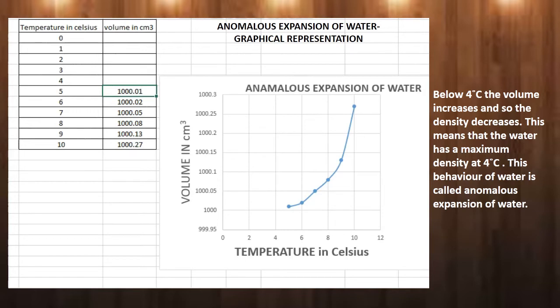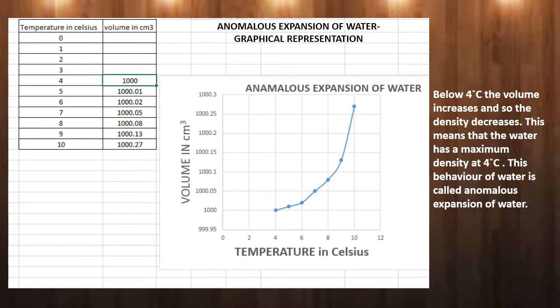Now you have to observe very keenly what happens at 4 degrees Celsius. Now the temperature reaches 4 degrees Celsius. Now the volume of water is 1000 centimeter cube. It shows that the volume of water attains the minimum value, the least value.